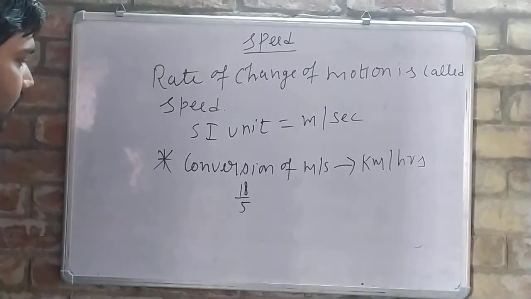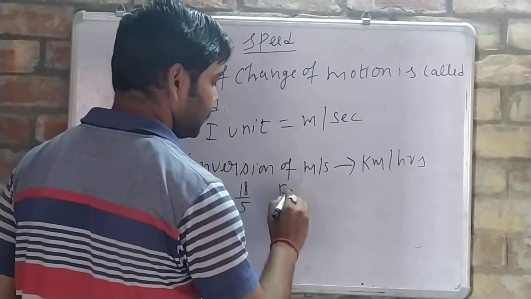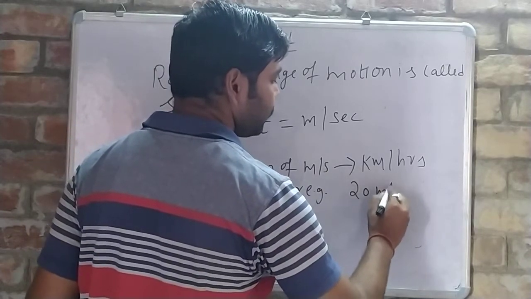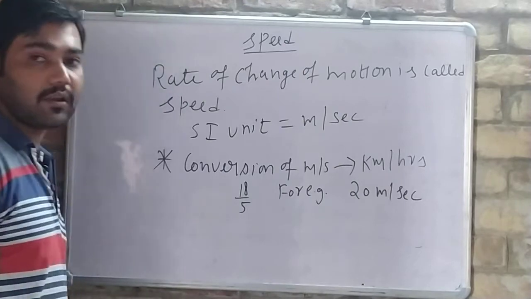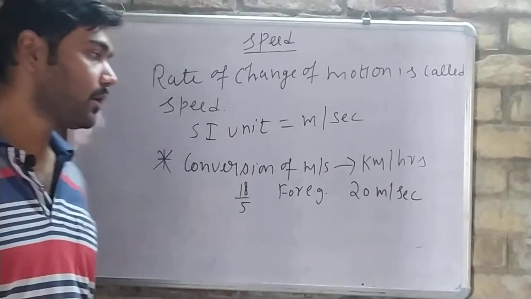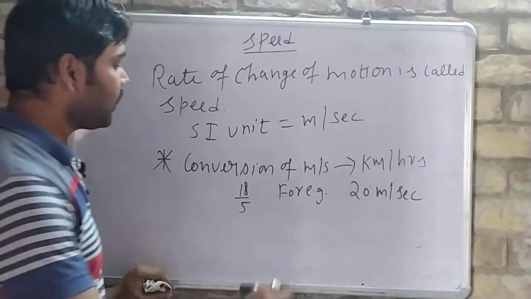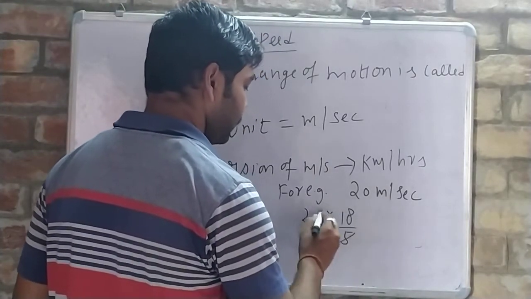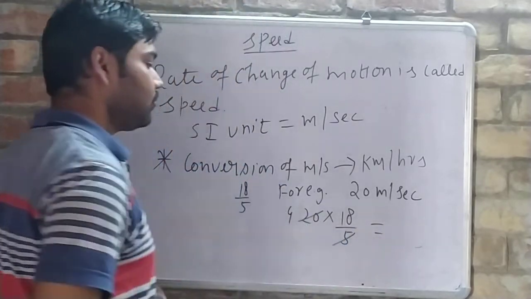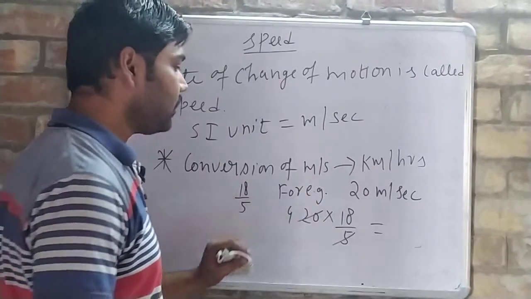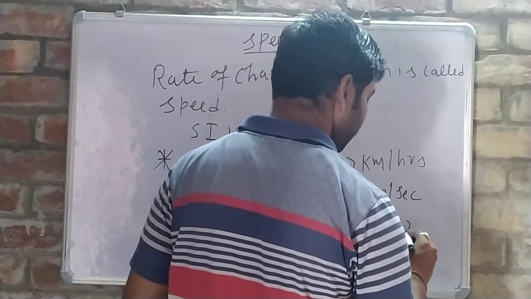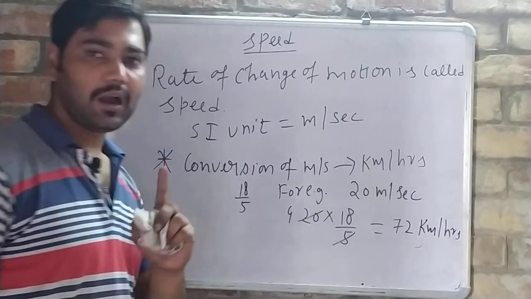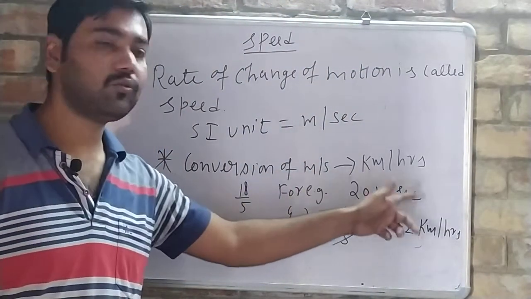For example, if speed is given as 20 meter per second and we need to convert it into kilometer per hour, we multiply by 18 by 5. 20 into 18 by 5: 5 fours are 20, 18 into 4 is 72 kilometer per hour. Understand, this is the conversion of meter per second to kilometer per hour.